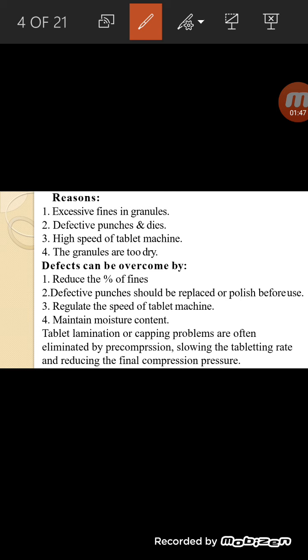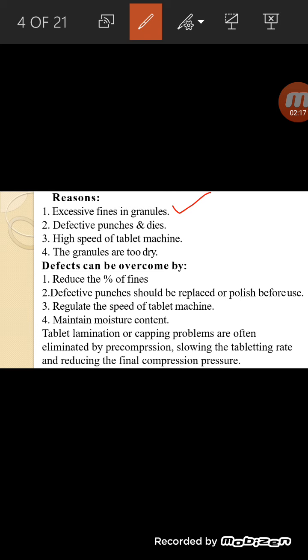First one is too much fines present in the granules, defective punches and dies, high speed of the tablet machine, use of granules that are too dry, and air entrapment. These reasons are responsible for capping and lamination. Then how to overcome, or what is the remedy for capping and lamination?